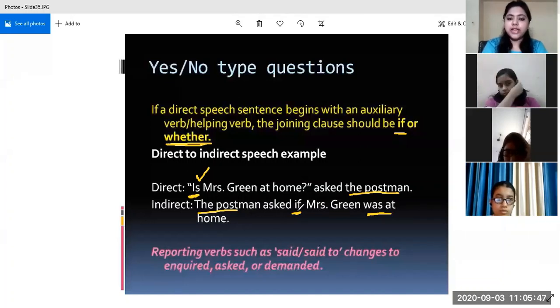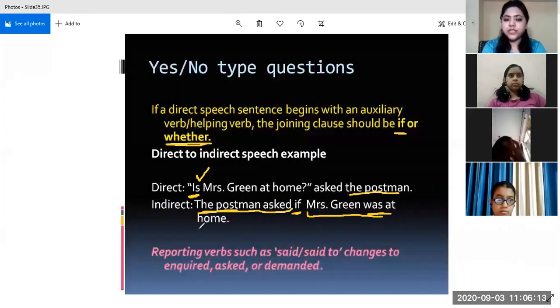Okay, so we add an "if" over here, like we used to add "that" for declarative or assertive sentences. In yes or no type of sentences, we join the two parts of the sentence with "if" or "whether". This is the first part of the sentence, which contains the subject and the reporting verb, and the reported speech is in the second part, which has been converted into indirect speech. The first part and the second part are joined by the word "if" or "whether" in case of yes or no type of questions. Am I clear to everyone?